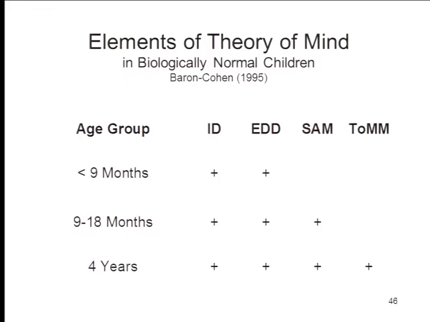So even children who are less than 9 months old have some ability to interpret other people's behaviors in terms of goals, and they have the ability to detect the direction of somebody else's gaze. But it takes maybe another 6 or 9 months for children to develop what's known as the shared attention mechanism, and it takes a much longer time, as we now know, about 4 years or so, for children to develop the theory of mind mechanism as assessed by the traditional kind of false beliefs test. So again, there's a developmental progression here where the intentionality detector kicks in very early, and the theory of mind mechanism kicks in very late, with the eye direction detector and the shared attention mechanism coming into play relatively early. We're going to see this same table a couple of times during this lecture.